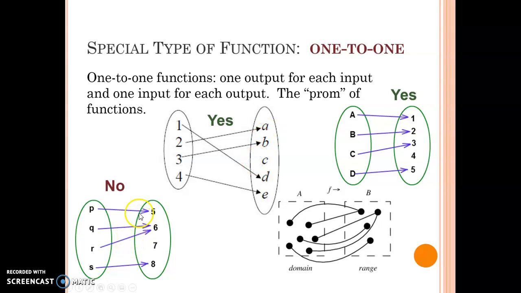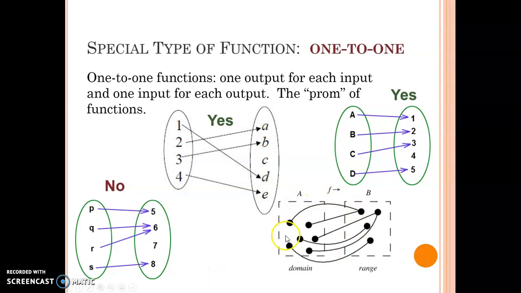On the bottom left-hand corner, this is not the case because this number 6 is connected to 2 different pieces, a Q and an R. This is a function, but it is not a one-to-one function. Q goes only to a 6 and R goes only to a 6, so Q and R only have one relationship, but the 6 has double relationships. That's why it's not one-to-one, but it is a function.